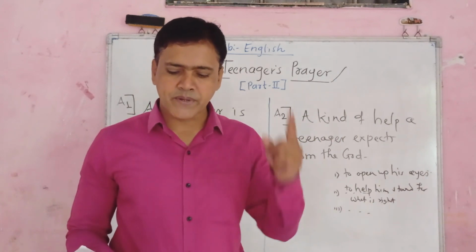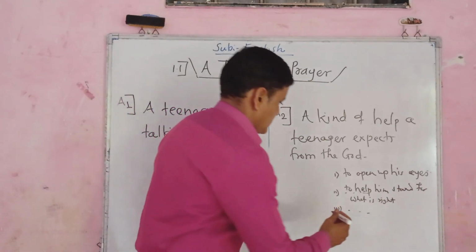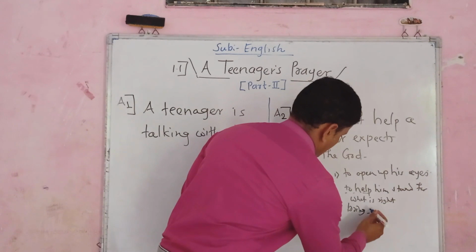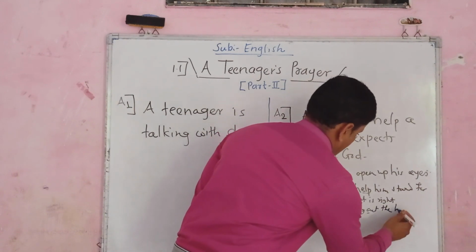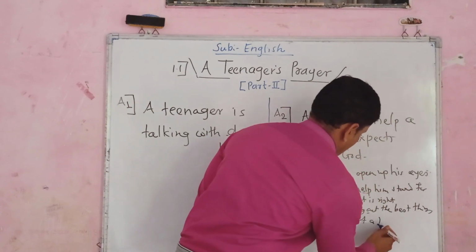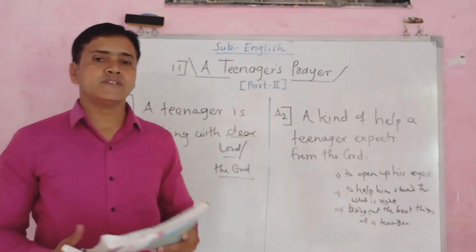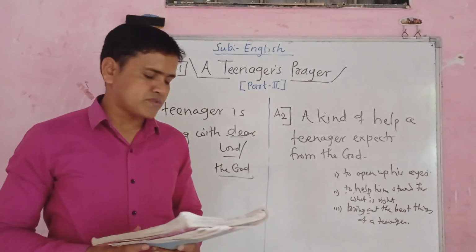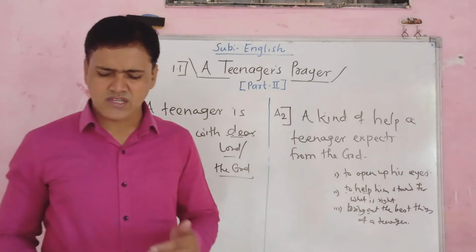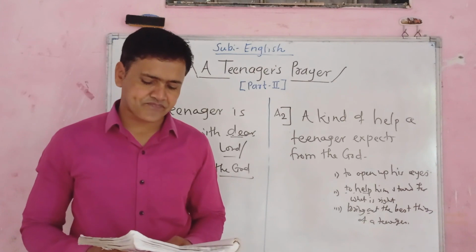And the last one, bring out the best in me. Bring out the best things of a teenager. Bring out the best things of the teenager. Okay, I have written it very fast because those words are already there in a passage, in a stanza.